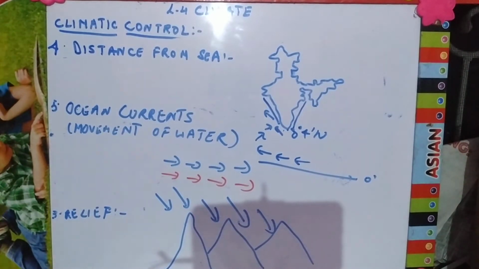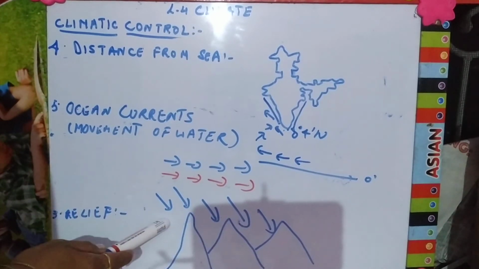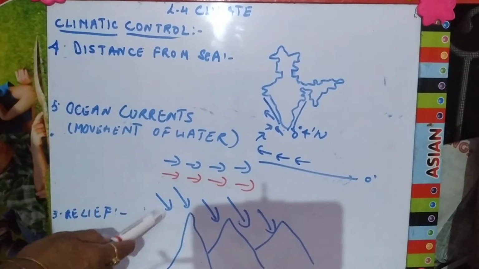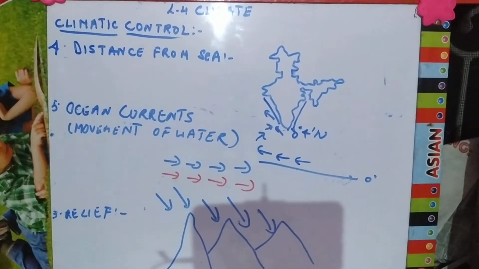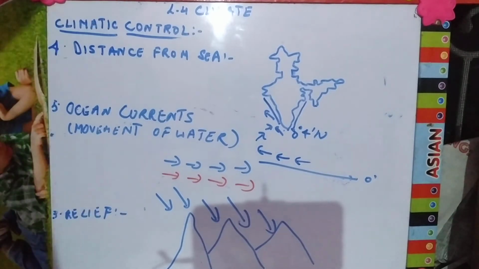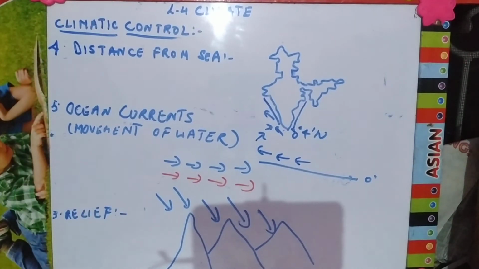Next comes relief. Relief means the type of land, whether it is a plain area, a mountain area, a hilly area, a coastal area or a desert area. In India we have the Himalayas. The Himalayas act as a barrier against the cold winds coming from Central Asia. Even at the time of war, the Himalayas protect us. So this is the effect of relief on the climate of a place: it protects us from the cold winds coming from Central Asia.